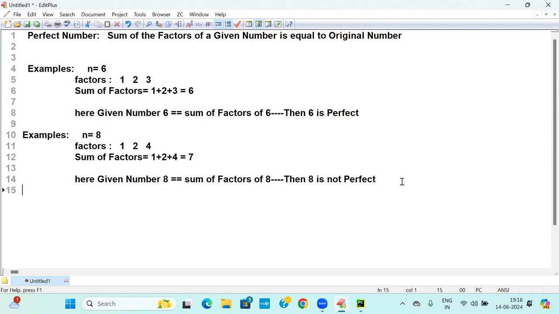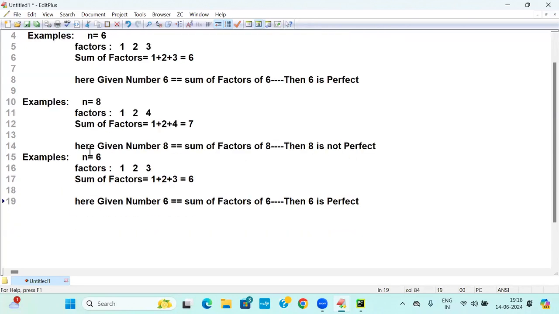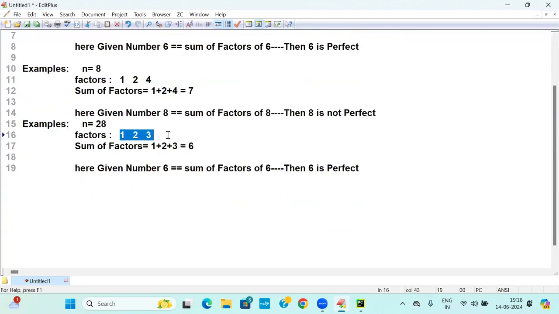Next, one more example you take. Say some example called 28. What are the factors? 1, 2, 4, 7, and 14. What are the factors?